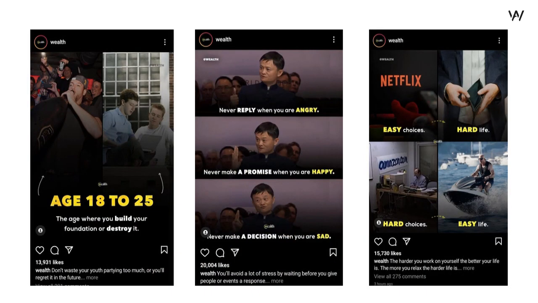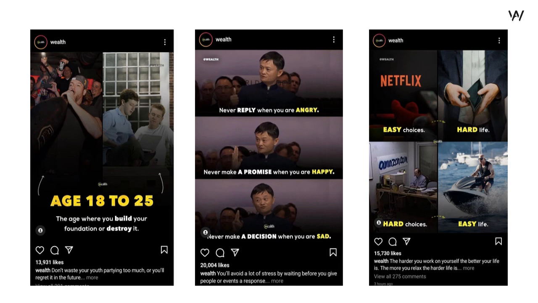And as you can see on the screen, these are few posts of the page Wealth. And you can see the first post has around 13,931 likes. The second post has around 20,000 likes. And the third post has around 15,730 likes. So what we are going to do is that we are either going to follow this page or we are not going to follow this page, depending on the engagement rates that this page gets from its followers. So this page is having around 3.5 million followers and an average of around say 17,000 likes.